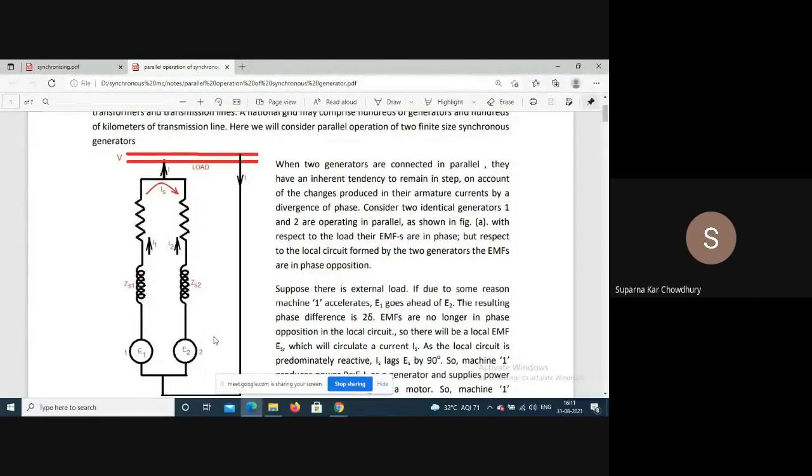So in practice, in the power system, a part of the network operates like this. Say, for the national grid, for each state, say West Bengal, all the power stations are connected to the grid.